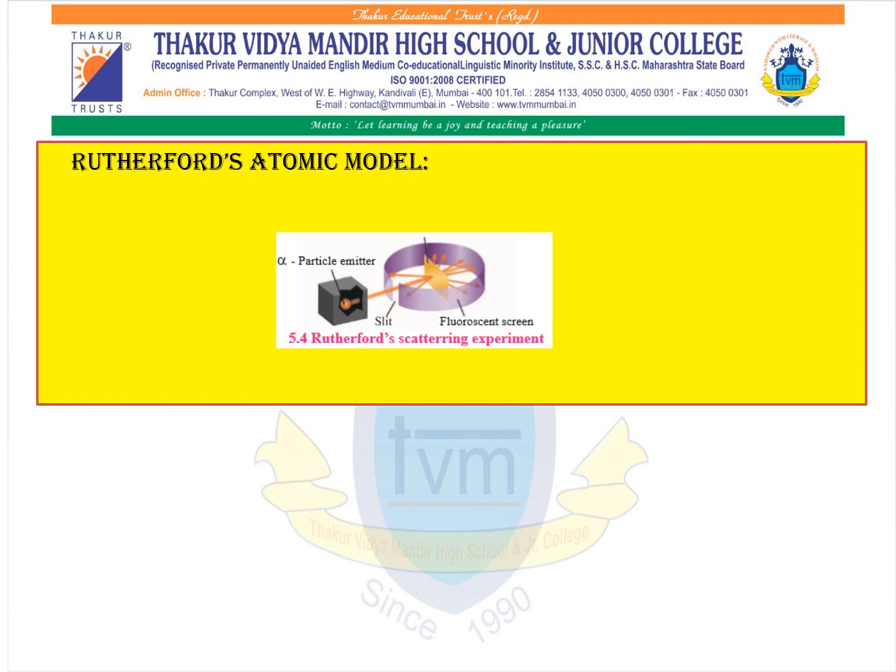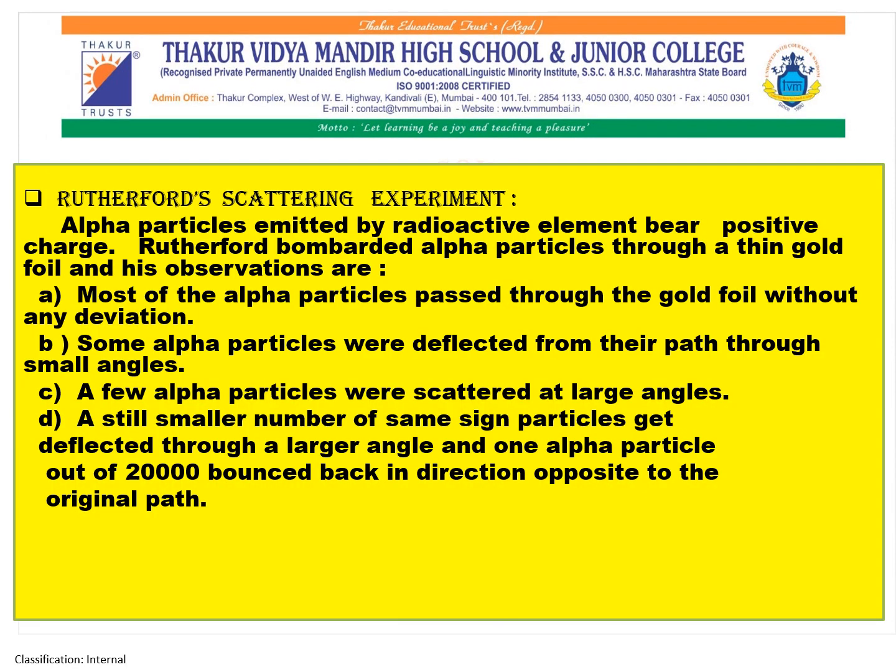Now we are going to deal with Rutherford's scattering experiment. According to Rutherford's scattering experiment, alpha particles emitted by the radioactive element were positively charged, and Rutherford bombarded the alpha particles through a thin gold foil, and his observations are: most of the alpha particles pass through the gold